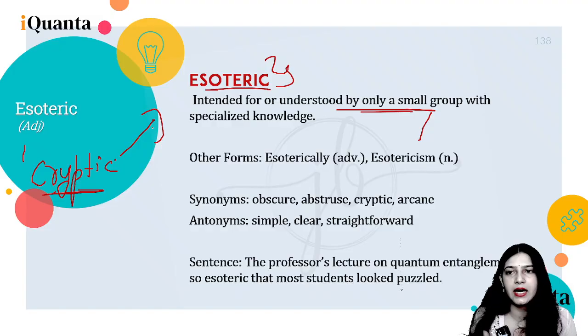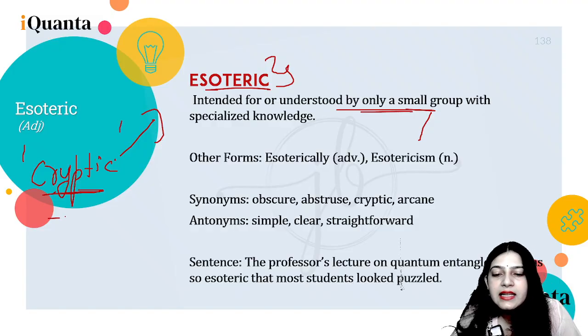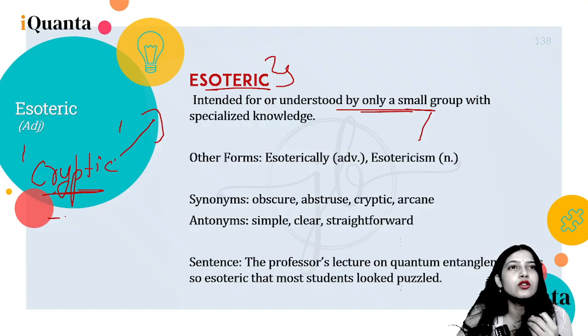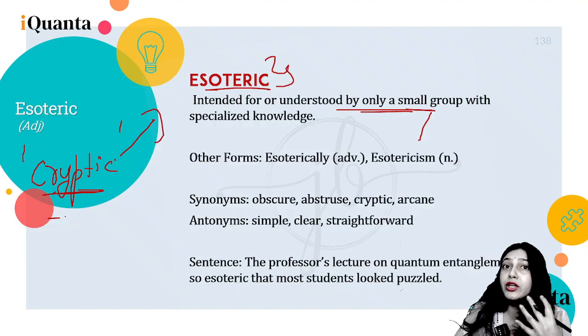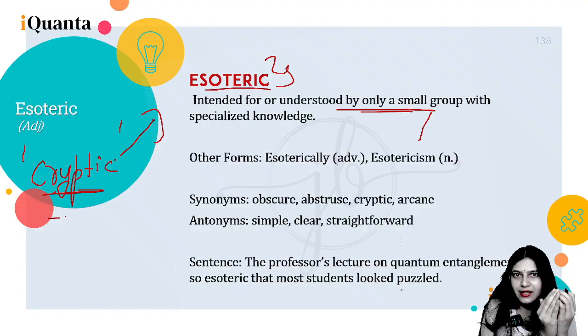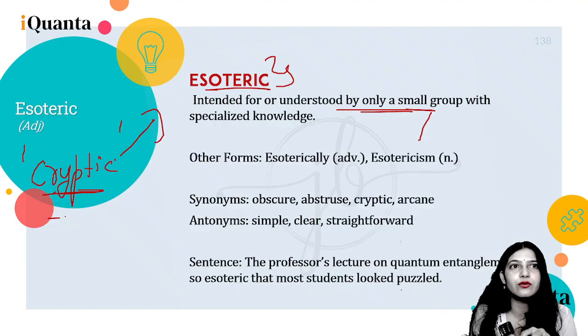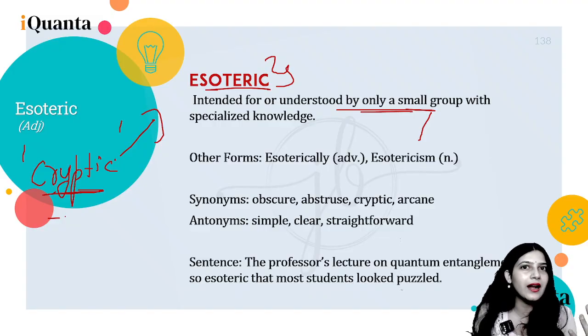Not everybody can understand, but cryptic is deliberately mysterious or obscure to hide the meaning of something, like a code, or maybe a riddle, right? So a riddle is cryptic. It is deliberately hidden. Nobody wants you to decode it. Nobody wants you to get through that riddle.